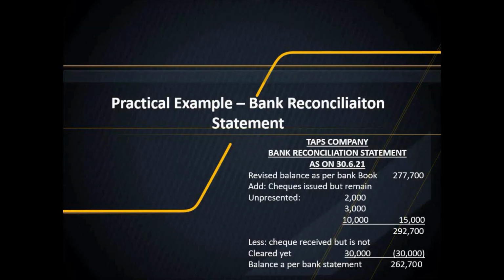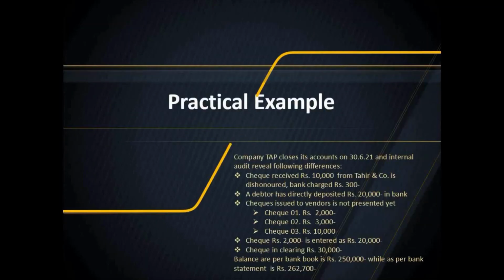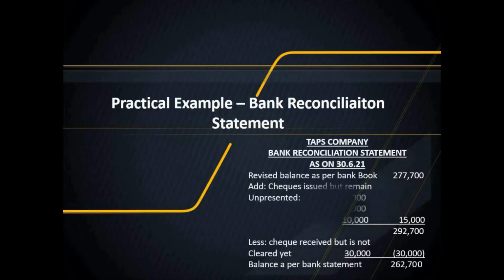So the balance as per bank book becomes 262,700. Previously we saw in the question that the balance as per bank statement is 262,700. So now the balance as per bank statement and the balance as per bank book are the same.